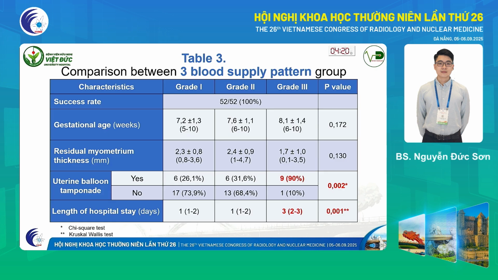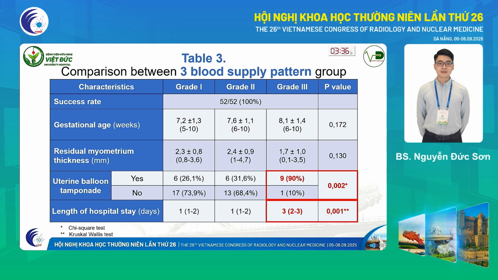The next table illustrates a comparative analysis between the 3 grades of blood supply patterns. Luckily, there was no major complication in all 52 patients. Gestational age and RMT did not significantly differ between groups. However, significant differences emerged in two critical areas. As you can see, 90% of grade 3 patients required uterine tamponade. This is substantially higher compared to 26.1% in grade 1 and 31.6% in grade 2. The p-value here is 0.002, indicating a highly significant difference.